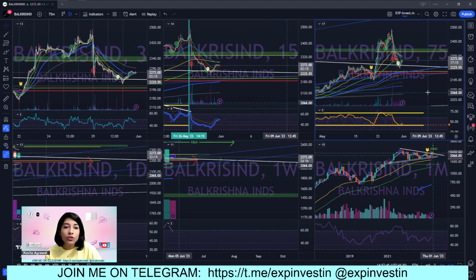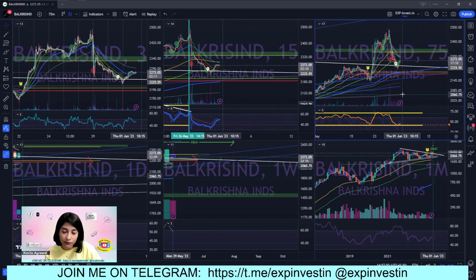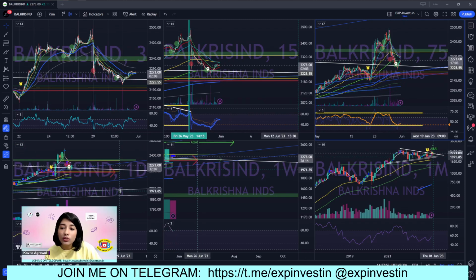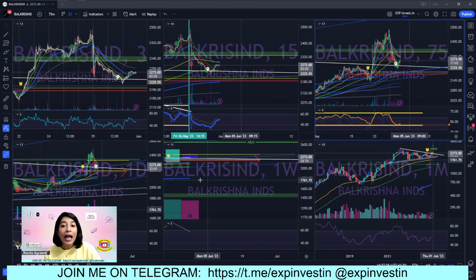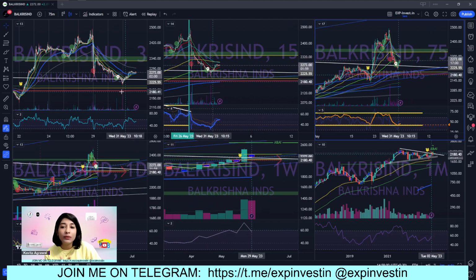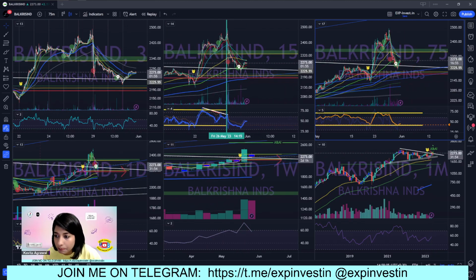So that is the kind of setup that we are going with here. We are making our trading decisions on the basis of what the 75-minute time frame is telling us, but we are also looking out for that nod of agreement from the higher time frames, which is the daily or the weekly time frame. And we also want to see that excitement in the 3-minute and the 15-minute time frame respectively.